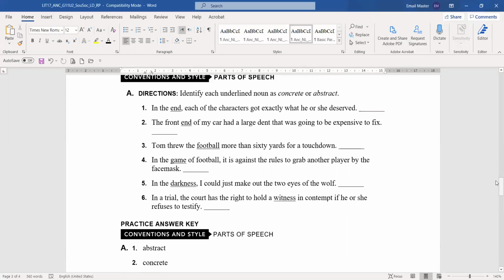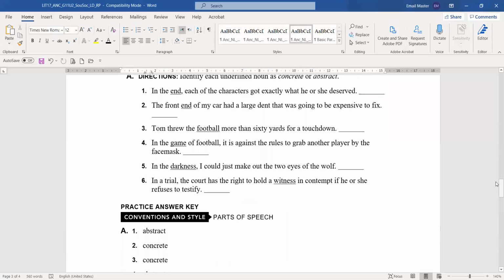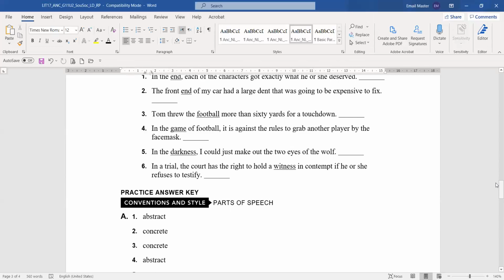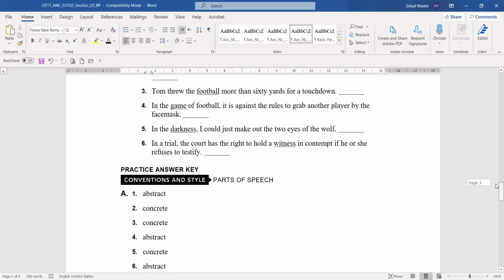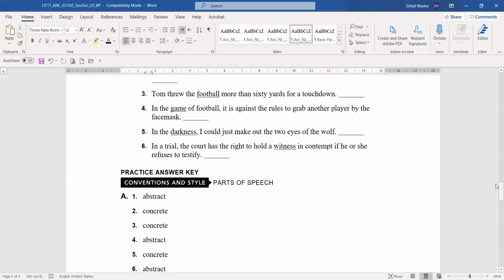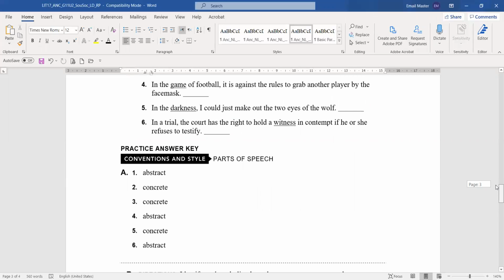Tom threw the football more than 60 yards for a touchdown. Football, physically we can touch it, so it is concrete. Number 4, in the game of football, it's against the rules to grab another player by the face mask. So number 4, game here is an abstract noun. Number 5, in the darkness, I could just make out the 2 eyes of the wolf. Number 5 is concrete. Darkness, you can see it, it's dark. In a trial, the court has the right to hold a witness in contempt if he or she refuses to testify. So witness here is a concrete noun.